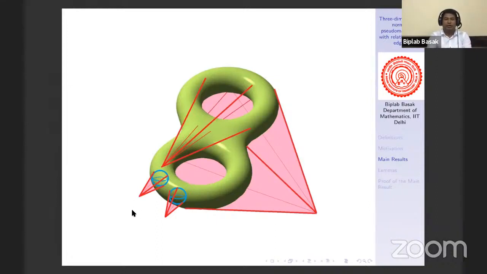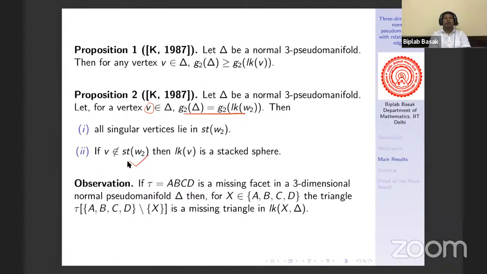Now we have another observation. Let ABCD be a missing facet in delta. So what do we mean by a missing facet? That means the tetrahedron ABCD is not in delta, but its faces are in delta. And what is the missing triangle concept? It is the same thing.